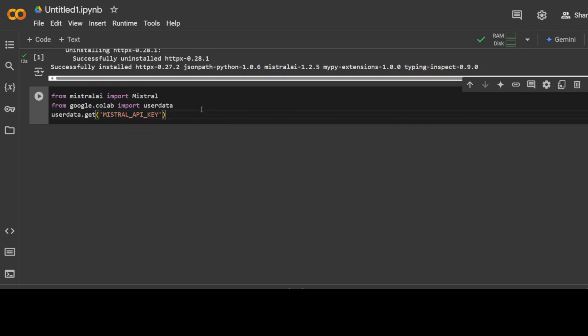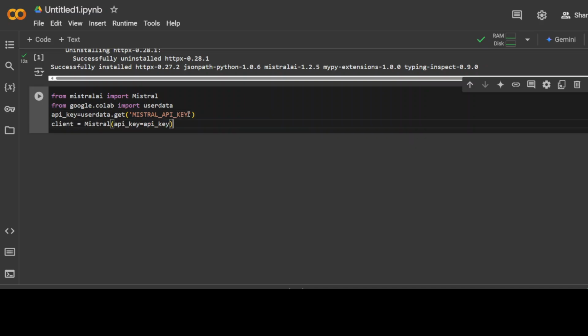We are simply importing that userdata and then we are getting that from our secret, which is sort of an environment variable. And then maybe we'll save it in a variable by doing something like api_key, and it is equal to, and then I'm going to instantiate this Mistral client with that API key. So let me run it.